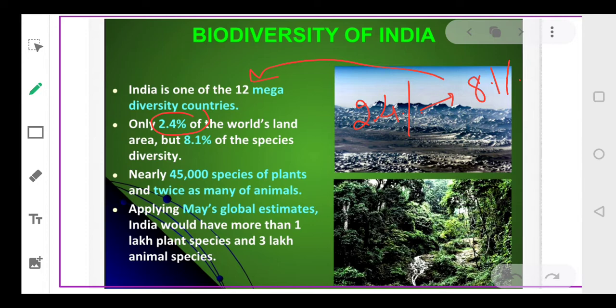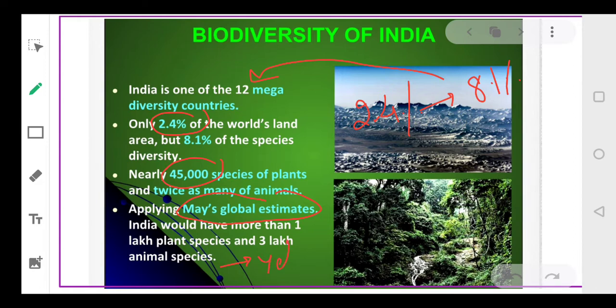Okay, because we have very rich diversity. And we have approximately 45,000 species of plants and nearly double the number of animals. तो आप imagine कर सकते हैं इंडिया के अंदर 45,000 प्लांट्स की स्पीशीज़ हैं और करीब करीब 90,000 स्पीशीज़ एनिमल्स की हैं. और अगर हम May के एस्टिमेट, ग्लोबल एस्टिमेट को अप्लाई करते हैं, okay, अगर हम जो May का एस्टिमेट था, that in nature there are 7 million species that are existing, तो अगर हम उस ग्लोबल एस्टिमेट को अप्लाई करते हैं तो we can say that probably we have 1 lakh plant species and 3 lakh animal species yet to be discovered.